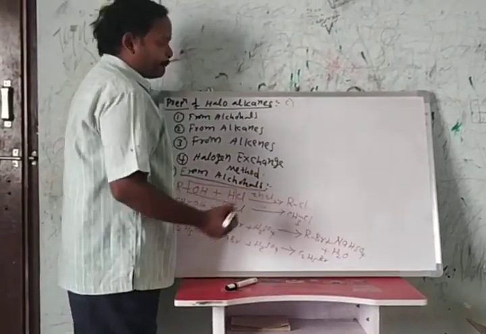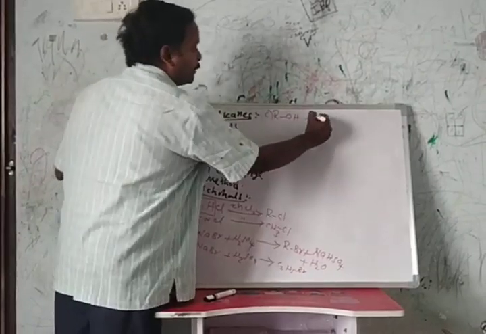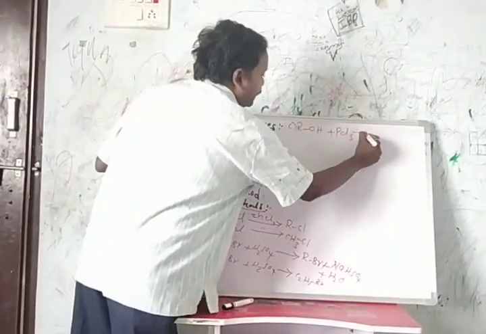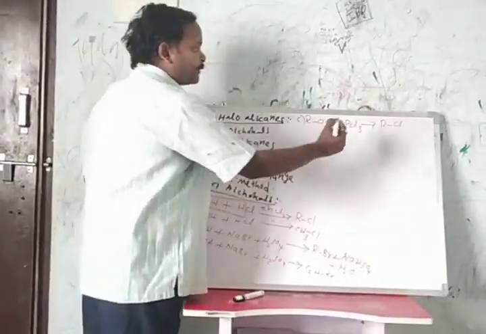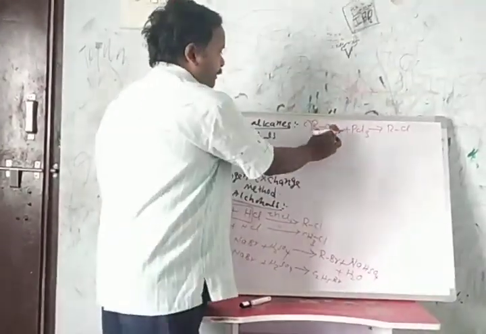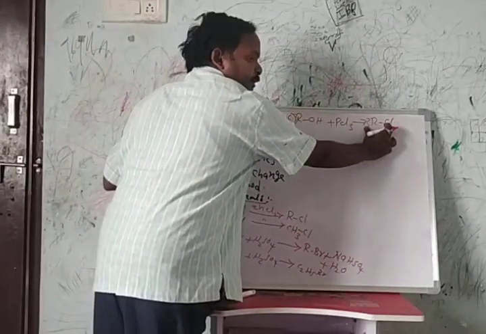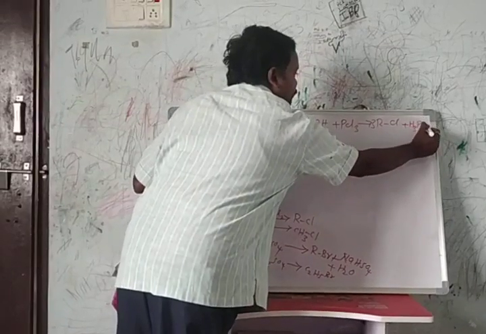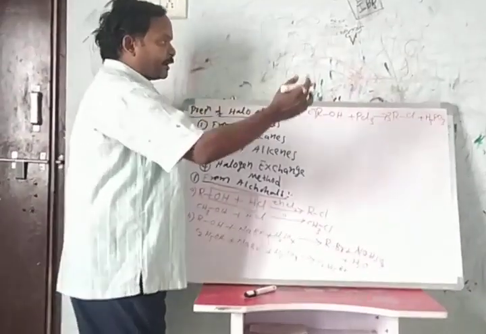And another one, when alcohol reacts with phosphorus trichloride, it forms alkyl halides. Here, 3 moles of alcohol react with PCl3 and form 3 moles of alkyl halide along with H3PO3, phosphorous acid.